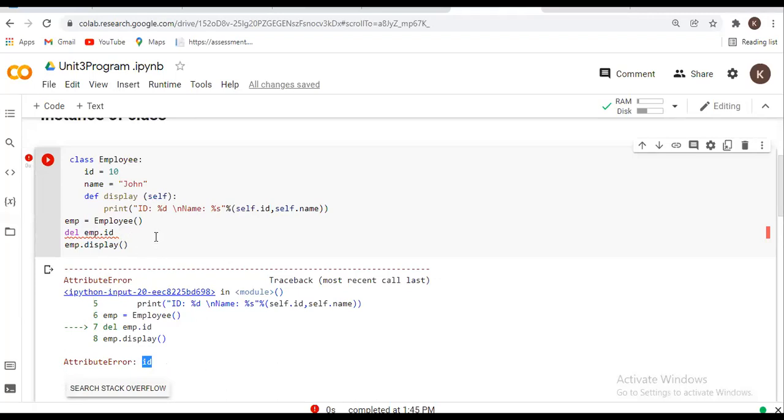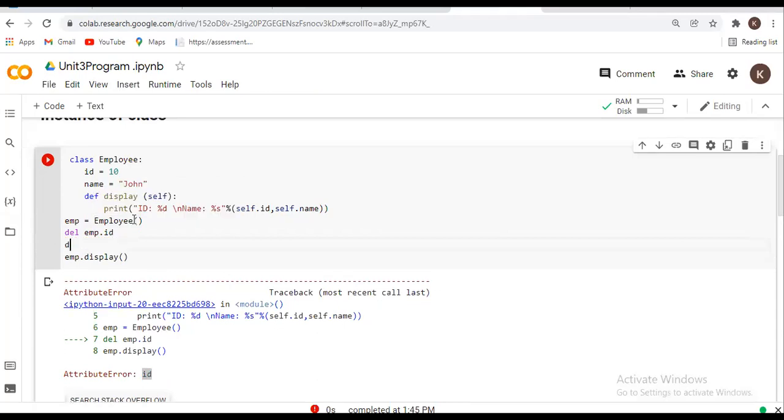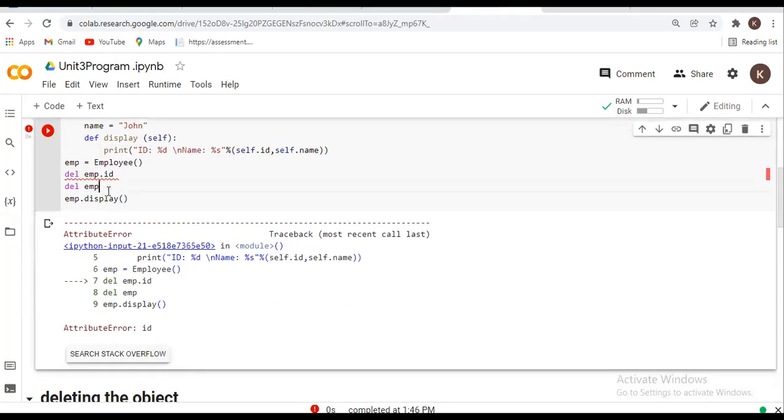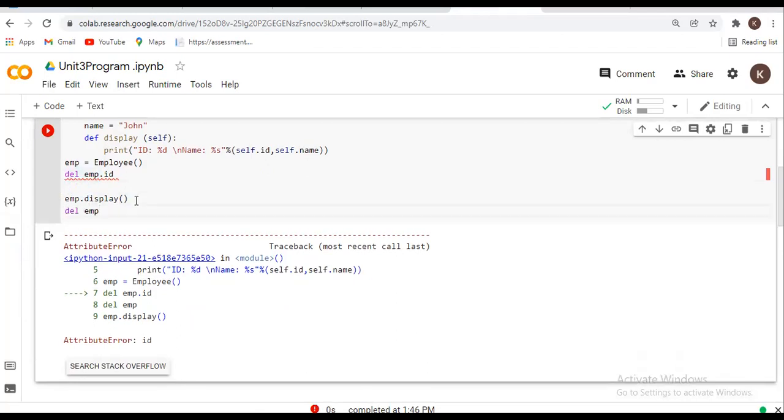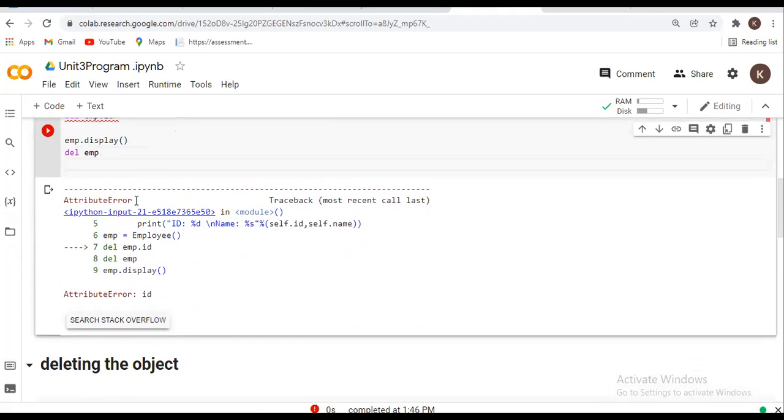Okay, so suppose here I write del directly. I will tell it to delete the emp. Means what? emp is our object. So you have to see here, emp dot display.